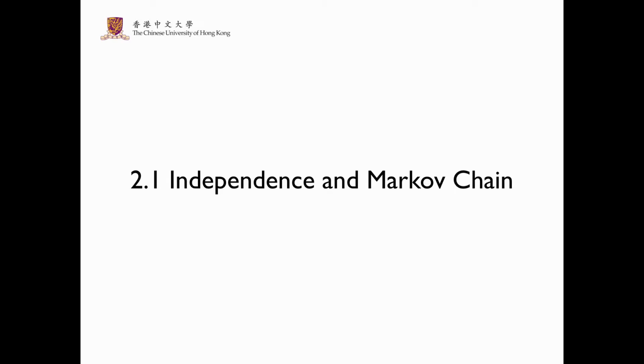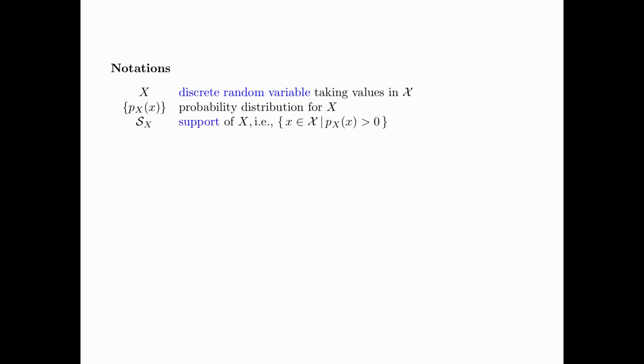Section 2.1 is about independence and Markov chain. Here are some notations that will be used throughout this course. Capital letter X denotes a discrete random variable taking values in a set script X, called the alphabet of the random variable X. P of X is the probability distribution for random variable X. Support of X is denoted by S of X, and this is a set of all outcomes x such that the probability is non-zero.